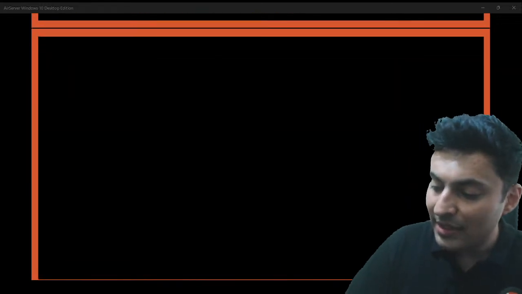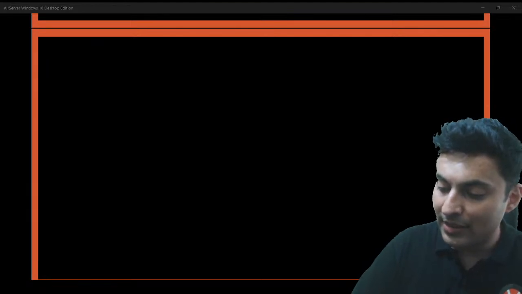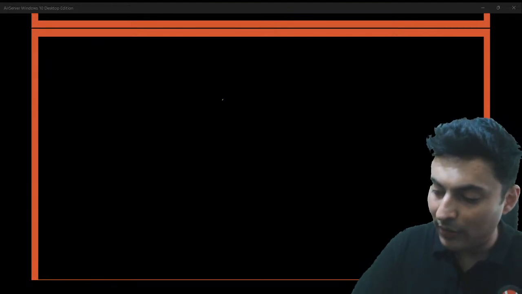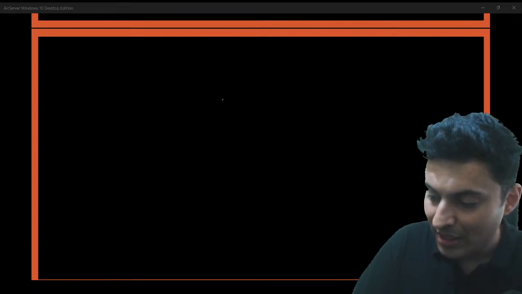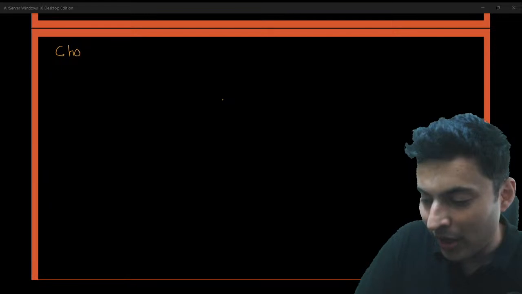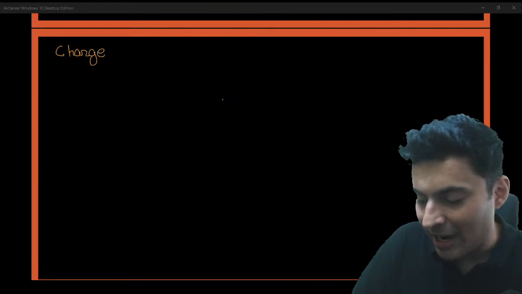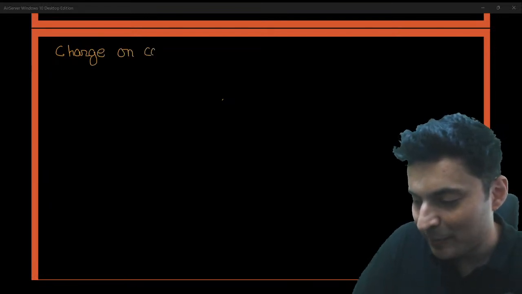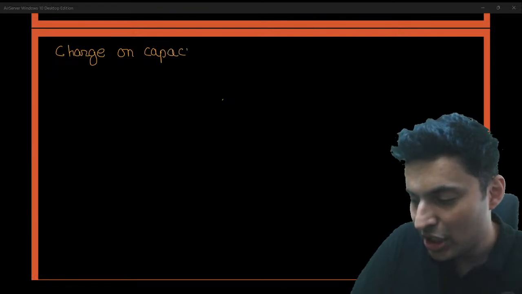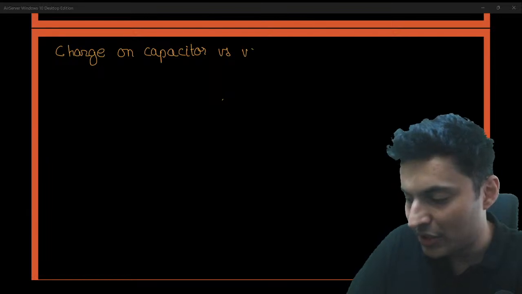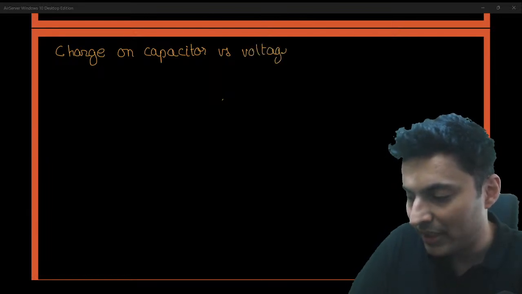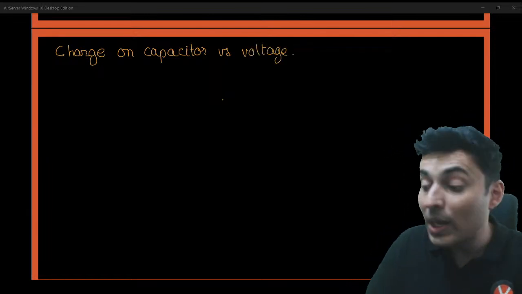Okay, if I ask you to draw a graph of the charge on the capacitor versus the voltage, how will that graph look like?